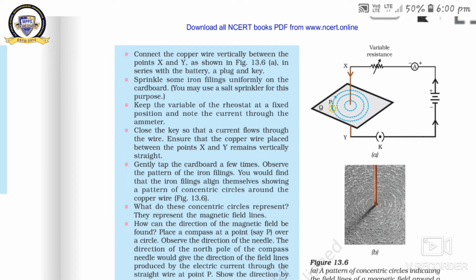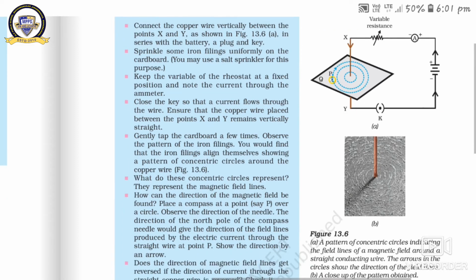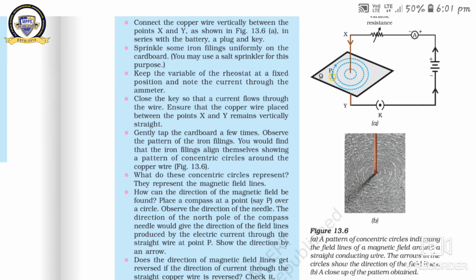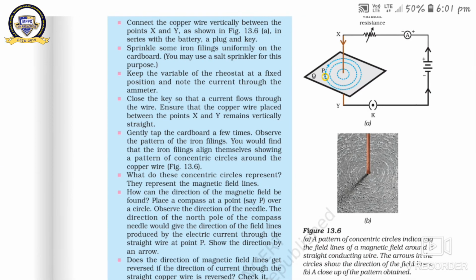Now, sprinkle some iron filings uniformly on the cardboard. You may use a salt sprinkler for this purpose. Now keep the variable of the rheostat at a fixed position and note the current through the ammeter. So, dear students, what is the rheostat? Rheostat means the variable resistor. It means through the rheostat you can change the resistance. And what is the ammeter? An ammeter detects the amount of current flowing through the conductor. Got it?